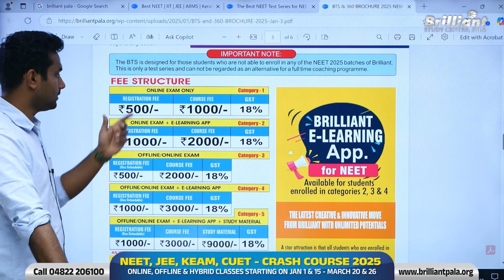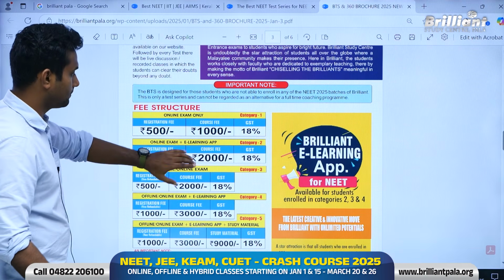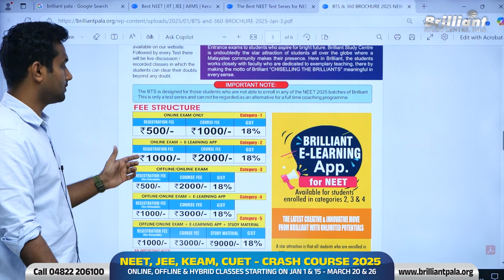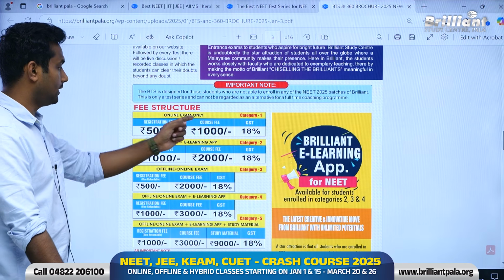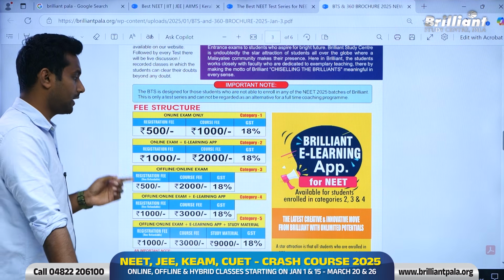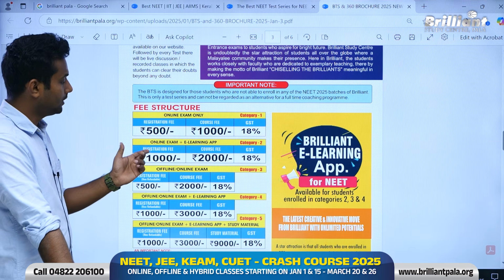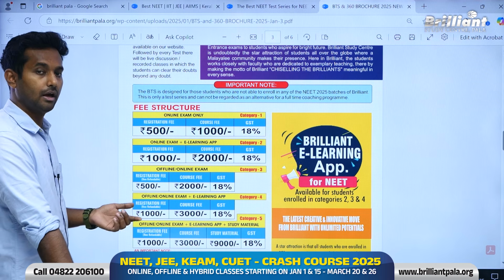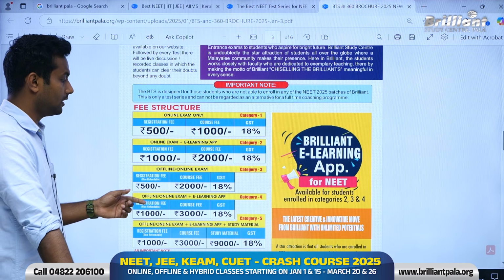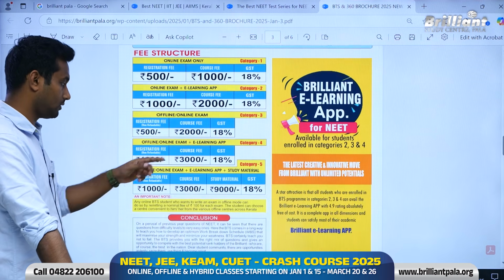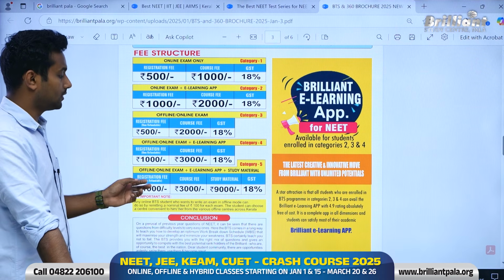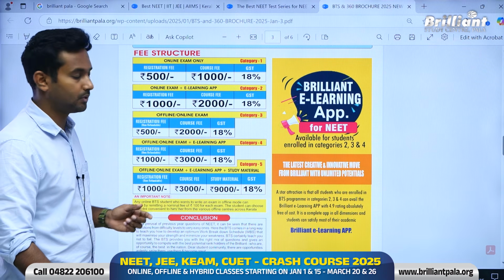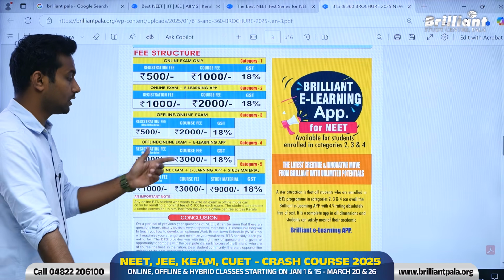Now let's go over here. This is the fee structure. There are a total of 5 categories. Category 1 is the basic category, which is just the online exam, and you can get it for 1,500 plus tax. If you want the e-learning app, you will have to pay this fee. If you want to write the exam both offline and online, you have to choose category 3. And if you want our e-learning app with that, you can choose category 4. If you want the materials, around 29 materials, the same material which we provide to the repeater batch students, you can choose category 5.